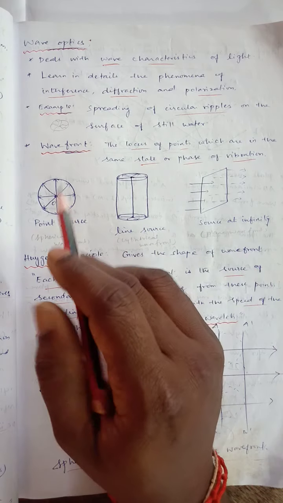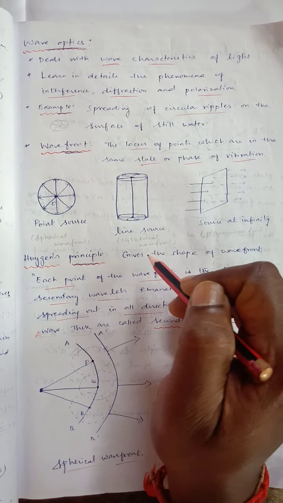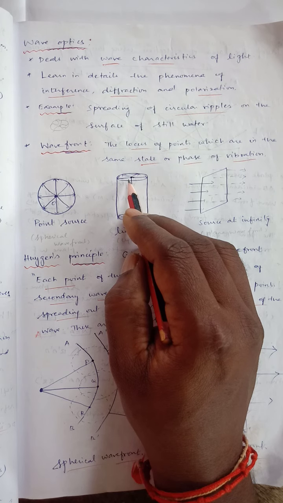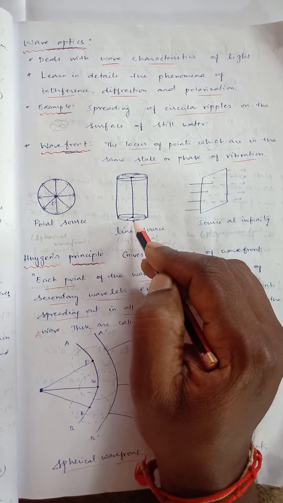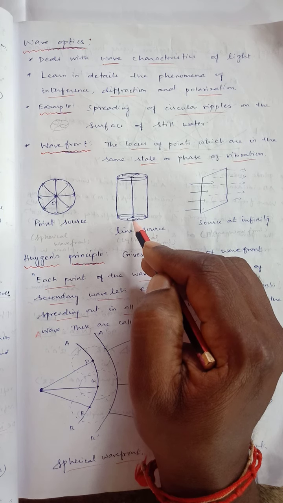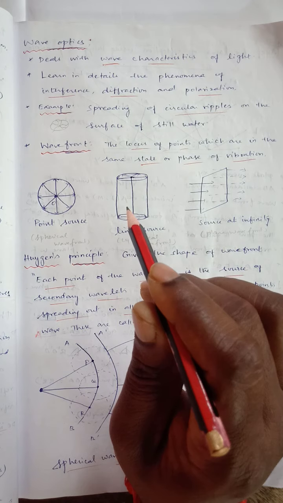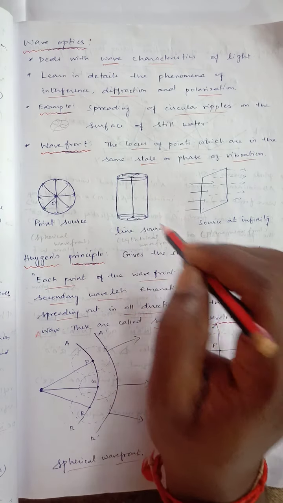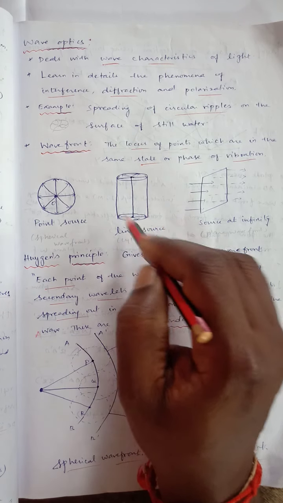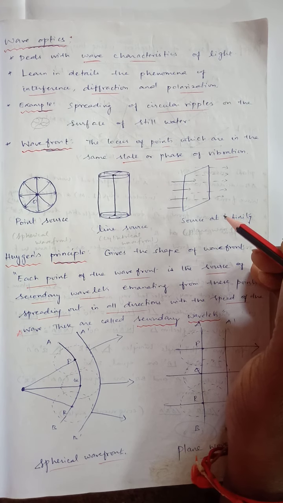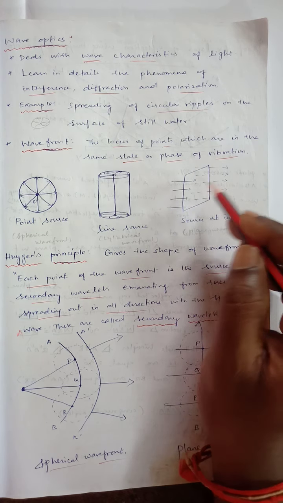Next thing, if you throw a long stick into the water, it will make a cylindrical wavefront. We can see only the top of the stick on the surface, but it produces a wave motion at the bottom of the stick also. That is inside the water, we can't see it. So a source of light that is a line source can produce a cylindrical wavefront. Point source means spherical wavefront. Line source means producing a cylindrical wavefront. If the source of the light is at infinite distance, very far away from us, it can produce a plane wavefront like that.